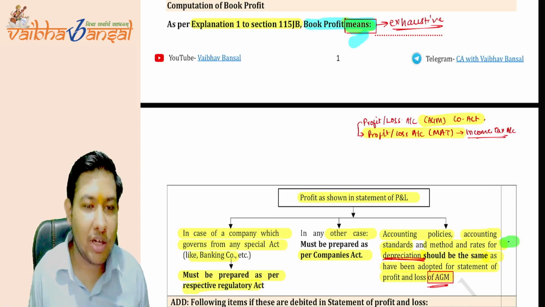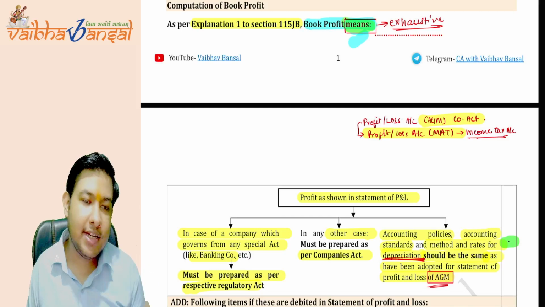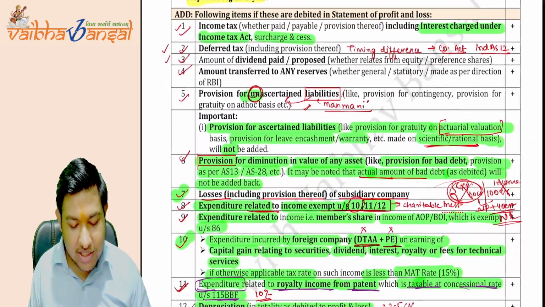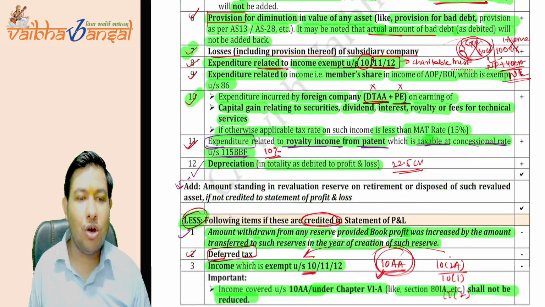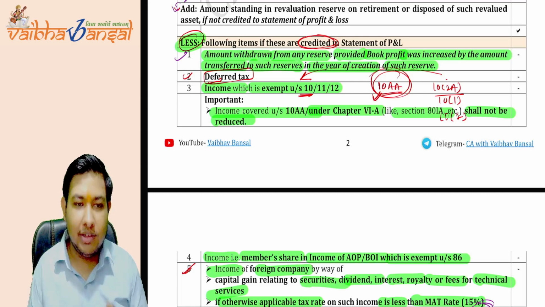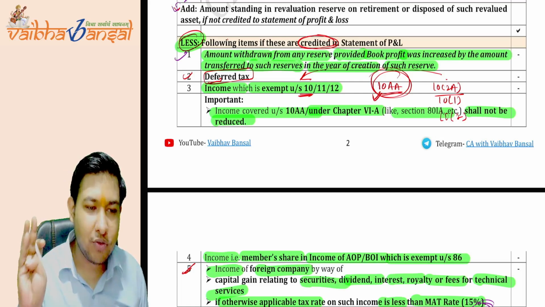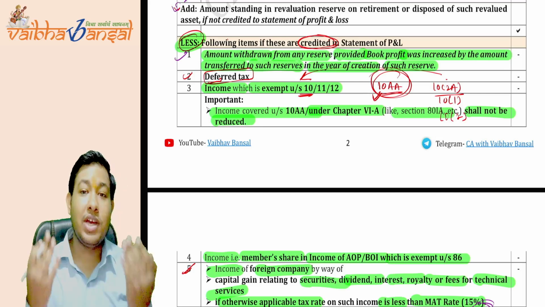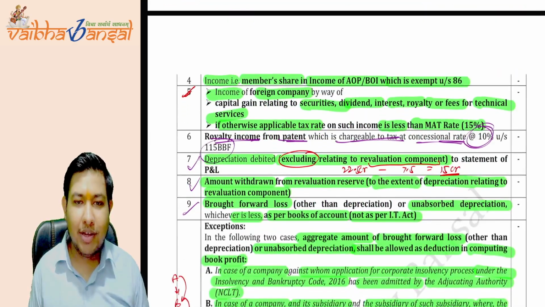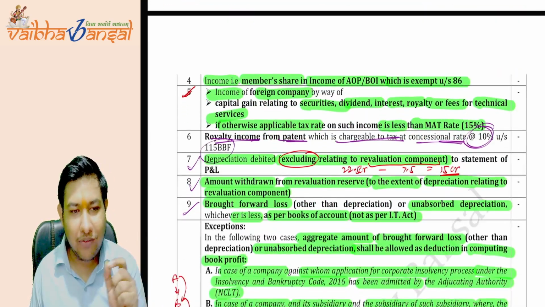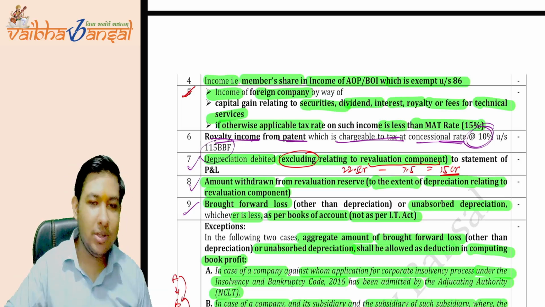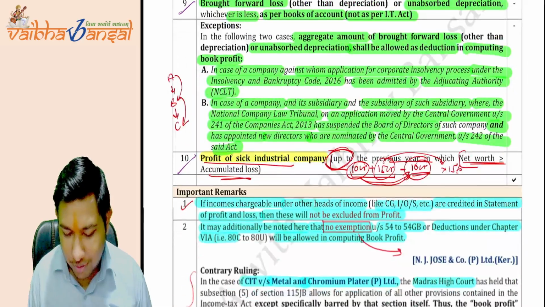You have written the book profit means, so we will take it as a literal interpretation. The first rule of interpretation of the statute is the literal interpretation, and we are doing the literal interpretation here. So whichever is written in the addition point or the subtraction point, we are doing only that. Here nothing is written that the section 54EC deduction will be available, so we are not giving it. So the Madras High Court wants the government to write each and every point, that this is applicable, this is not applicable. So this is the contrary ruling.